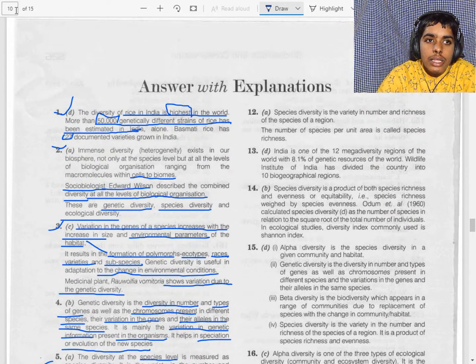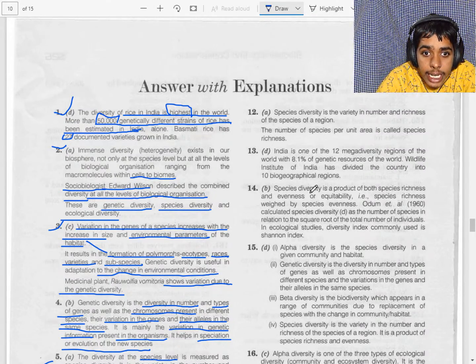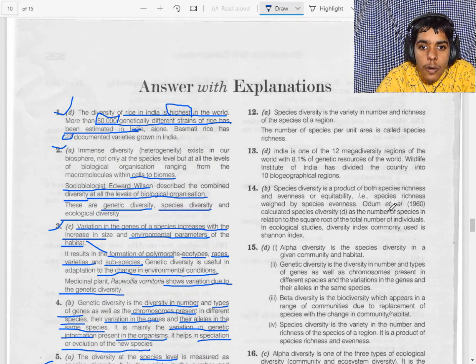Let's see the 10th question. Dash diversity is the species diversity in a given community, and dash diversity is the range of communities over a total geographical area.